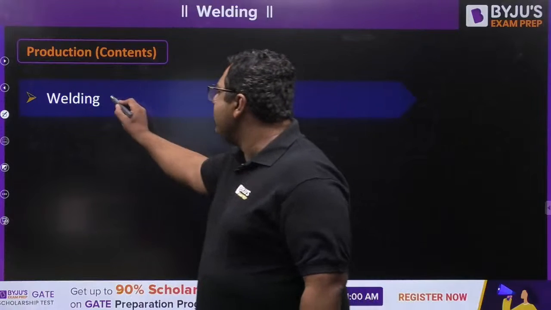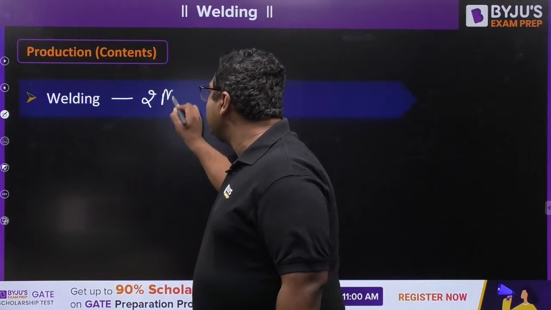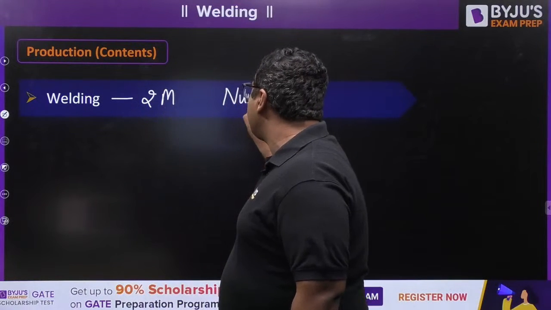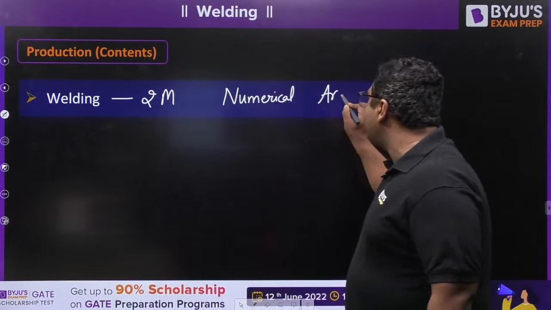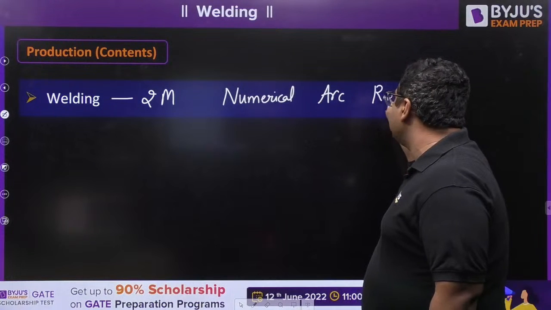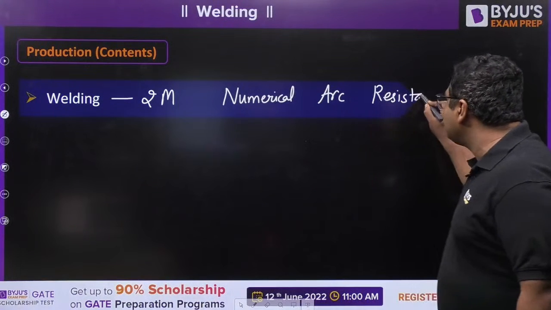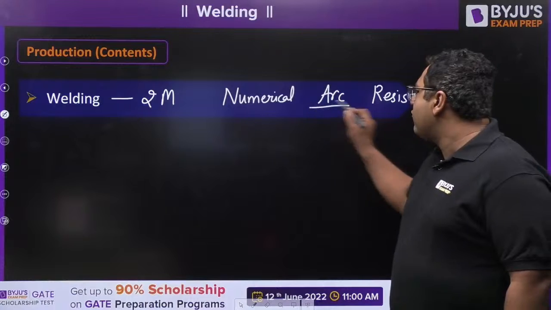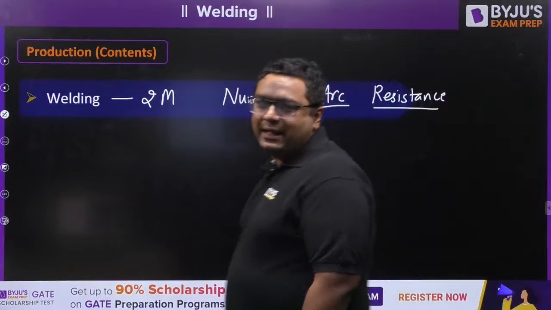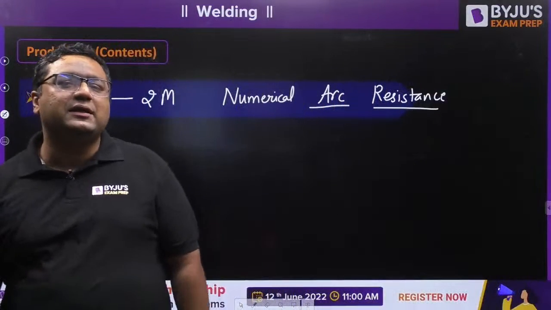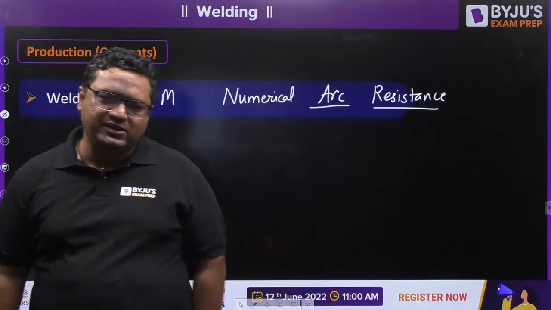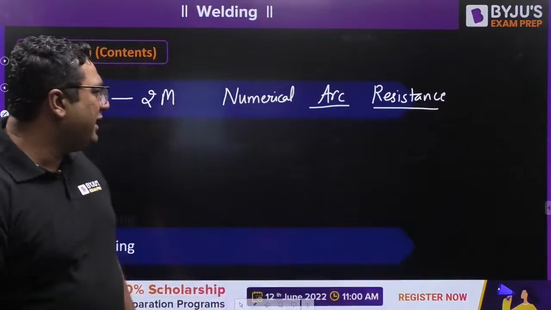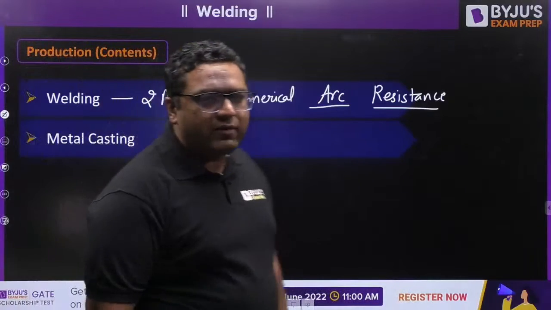Welding generally comes for 2 marks, and they normally ask a numerical from it. The numericals generally come from either arc or resistance welding. From arc welding, they ask about the VI characteristic, and from resistance welding, they normally ask about finding efficiency and similar things. We are going to cover each and everything, don't worry about that.